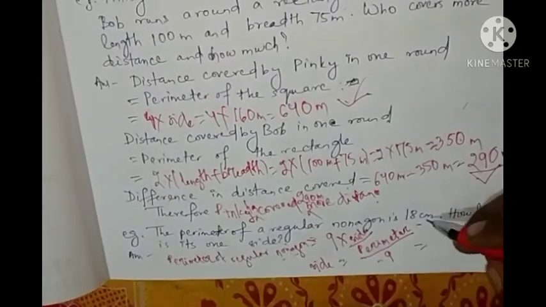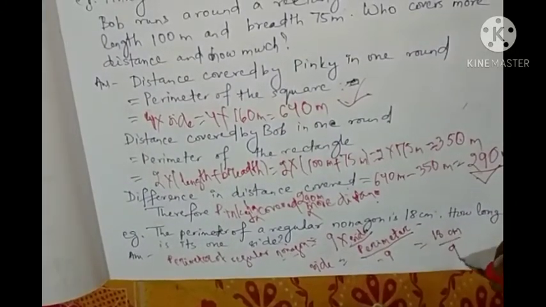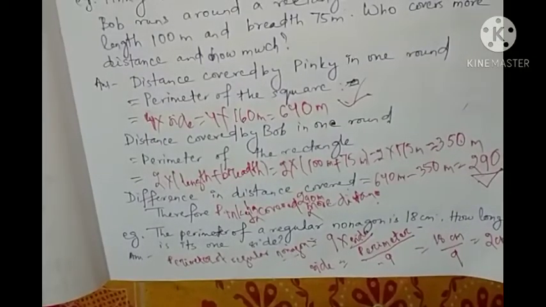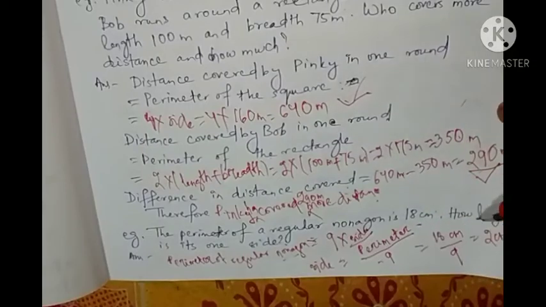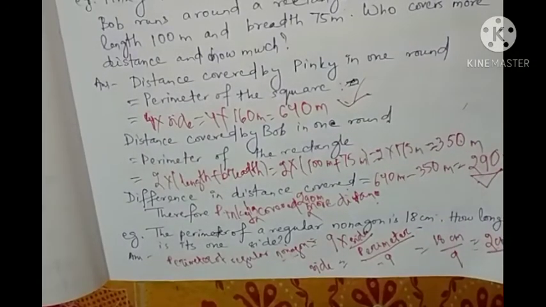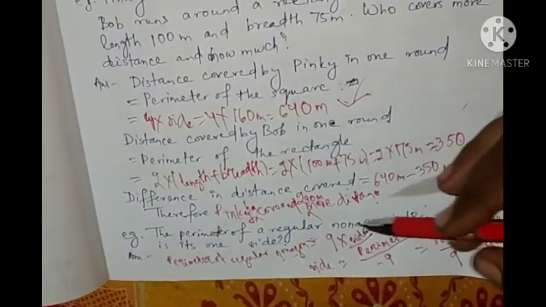The perimeter given is 18 centimeter by 9. This is how much? 2 centimeter. So each side of the nonagon is 2 centimeter.